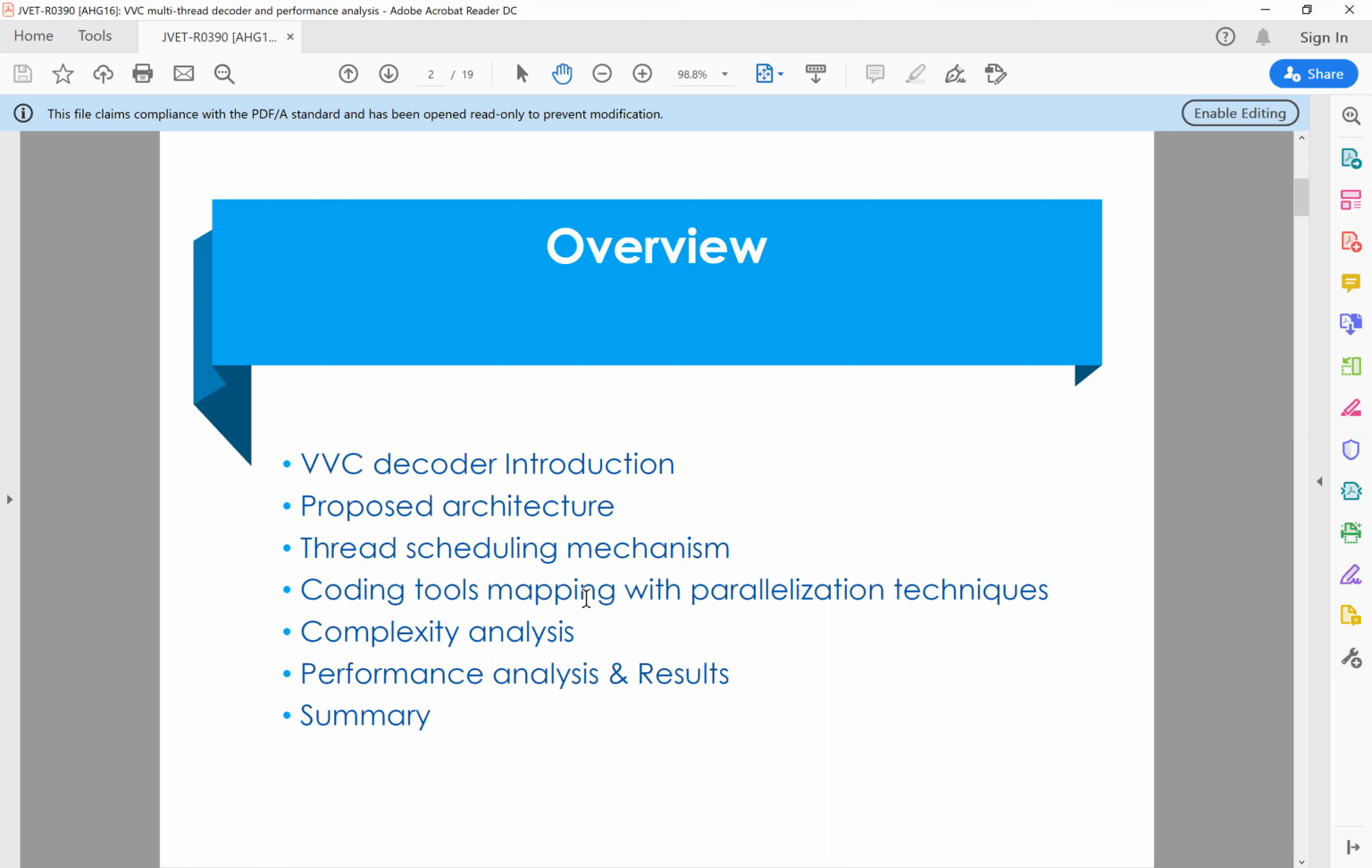coding tools with the parallelization techniques we used, then the complexity analysis of the VTM5 reference software, which we used as a reference for our implementation, and then our proposed VVC decoder complexity analysis. Then after that, the performance analysis and simulation results with the proposed VVC decoder. And then finally, the summary of our work.